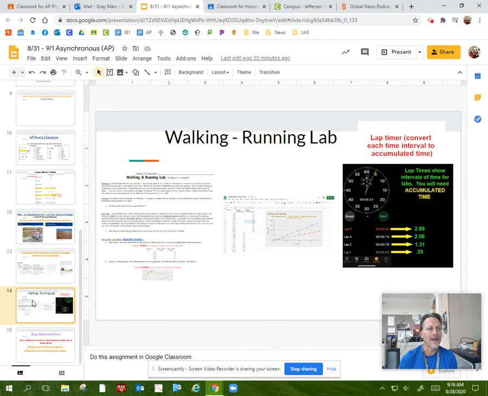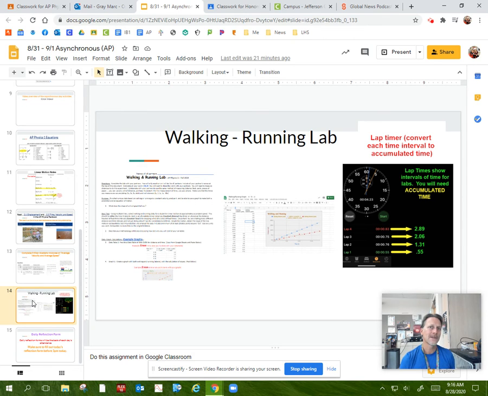With this walking and running lab, you are actually going to need to have one set of data with a person walking. And that could be anyone in your group. Okay, you could choose, you're going to be the walker today, but that person is going to need to have a meter stick or a tape measure or some kind of a way to measure distance. And also, you're going to need to have some sort of a way to measure time, and that's probably going to be on your phone timer.